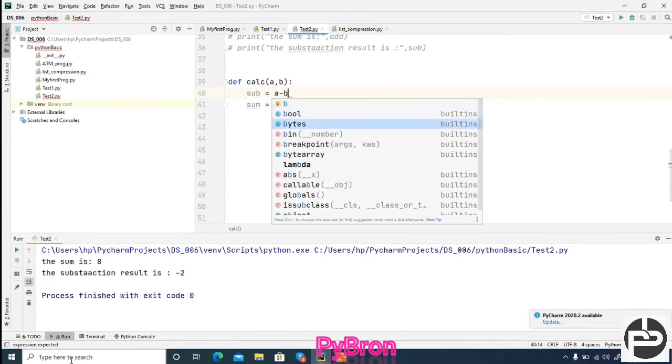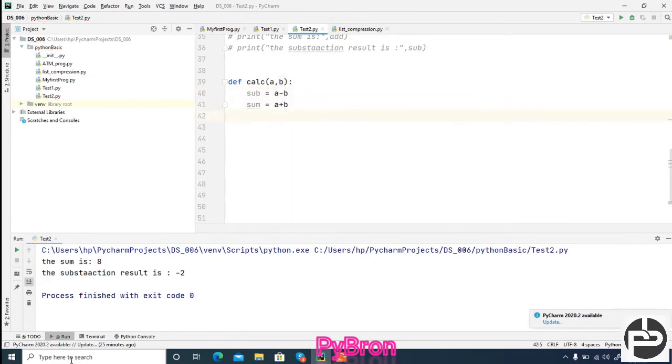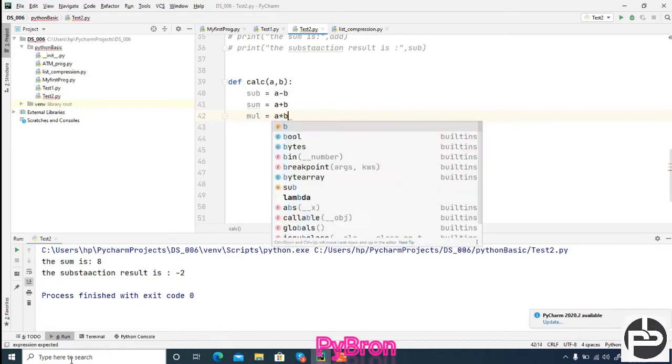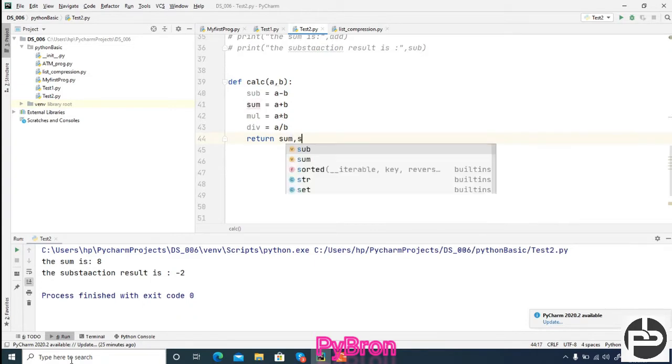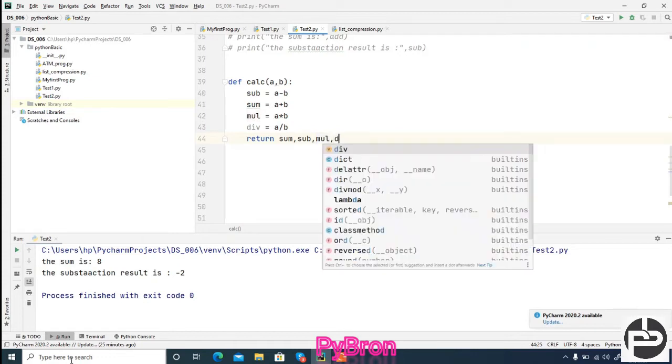Similarly I'm going to create one variable for the multiplication, mul is equal to a into b, and for the division I'm going to use div, a divided by b. Let's see what is going to happen. And now I'm going to return sum comma subtraction sub comma multiplication comma division div.